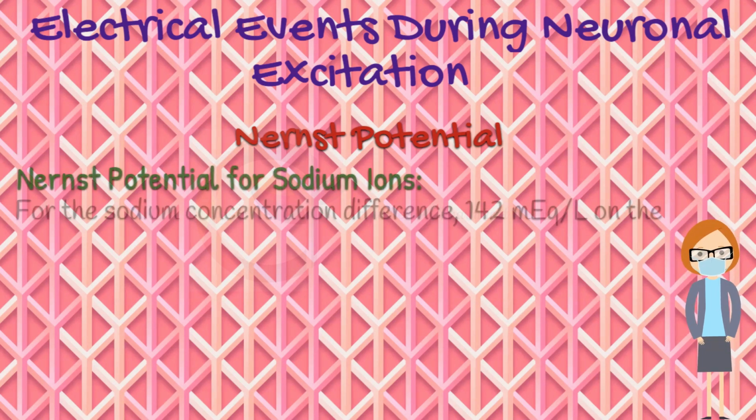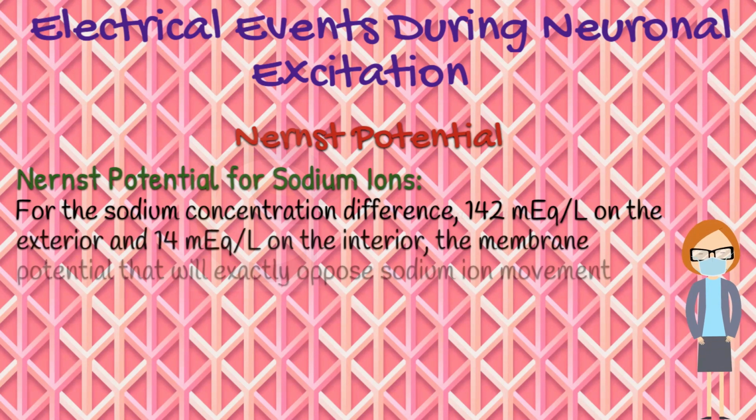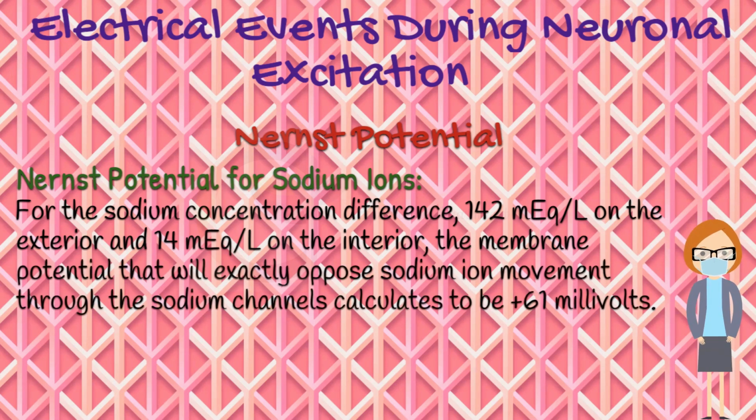Now, let us calculate the Nernst potential that will exactly oppose the movement of each of the three separate ions: sodium, potassium, and chloride. For the sodium concentration difference, 142 milliequivalents per liter on the exterior and 14 milliequivalents per liter on the interior, the membrane potential that will exactly oppose sodium ion movement through the sodium channels calculates to be plus 61 millivolts.